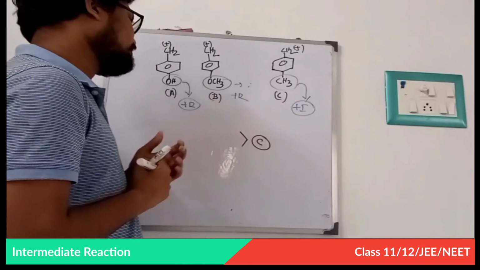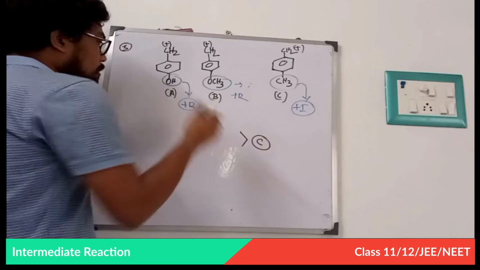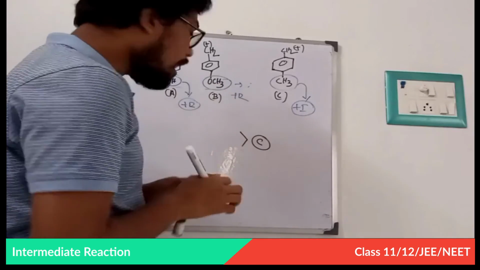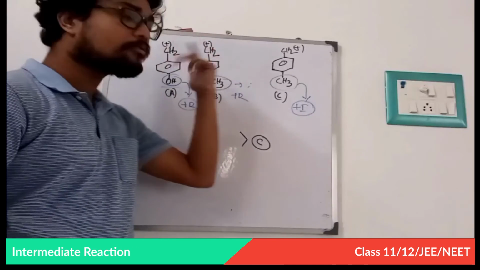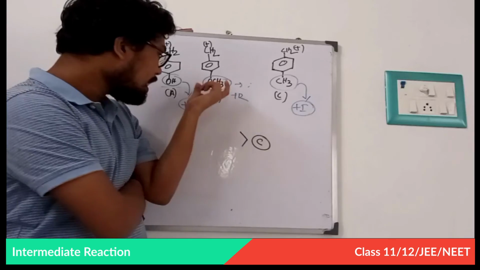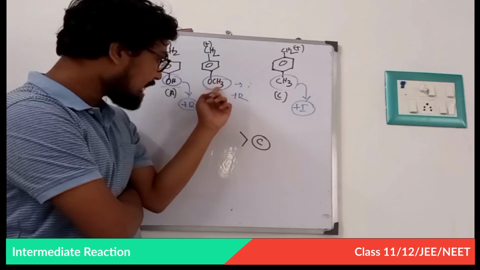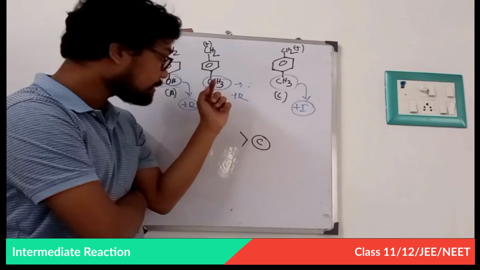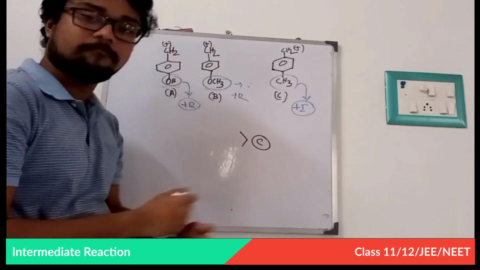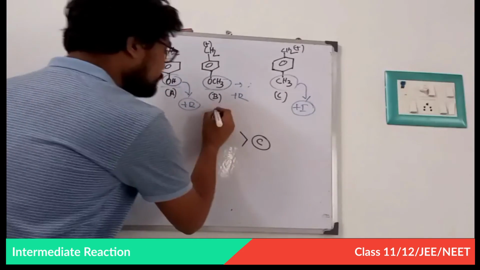Now look very carefully. The old concept is arising now. This has a plus R effect, and this also has a plus R effect. So how can we distinguish which carbocation is more stable? I have told you that when oxygen, an element of the 2p orbital, is attached with an R group, then its minus I effect is more than that of OH.